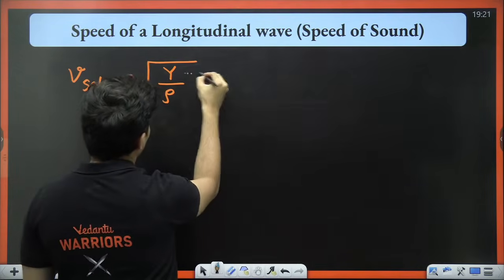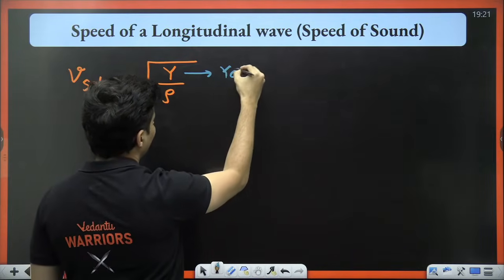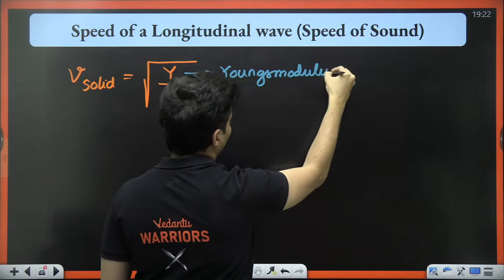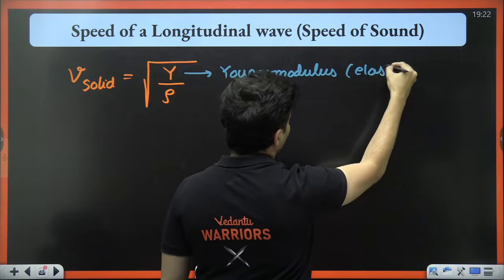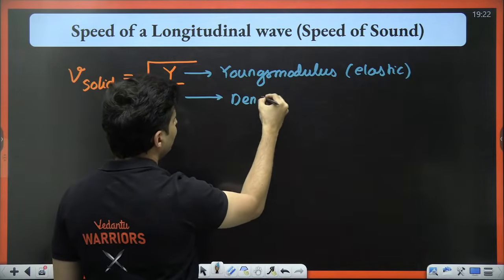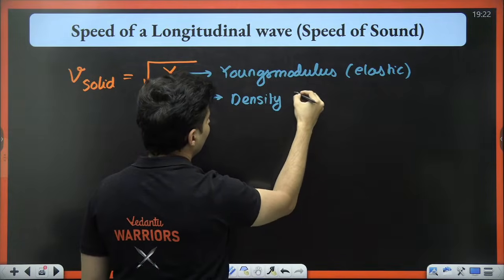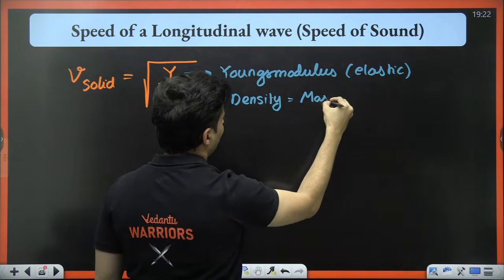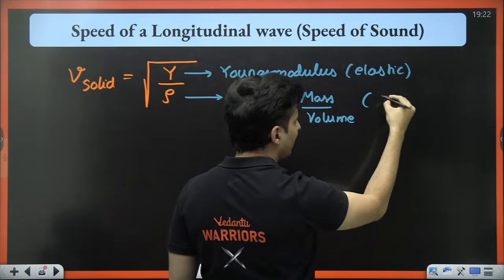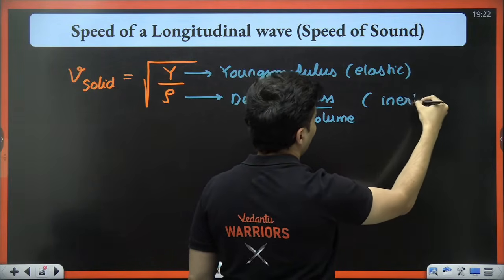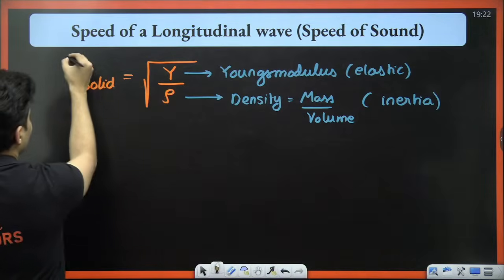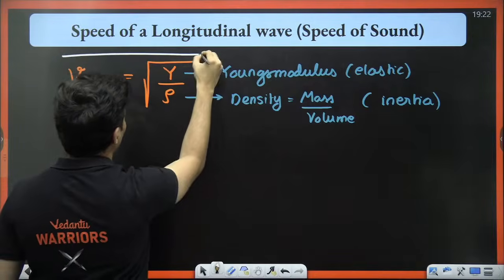So what is this Y? This is your elastic property, Young's modulus, which is your elastic property. What is this? This is your density, which is mass per unit volume. Which kind of property does it represent? Inertial property, because mass is there. So this is the speed of sound if you are talking about solids.